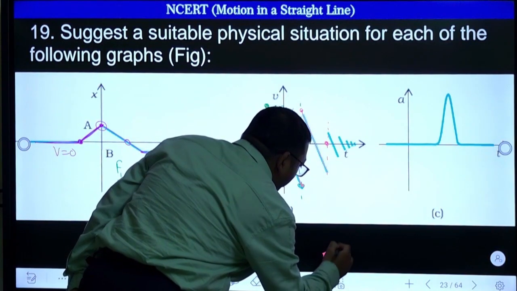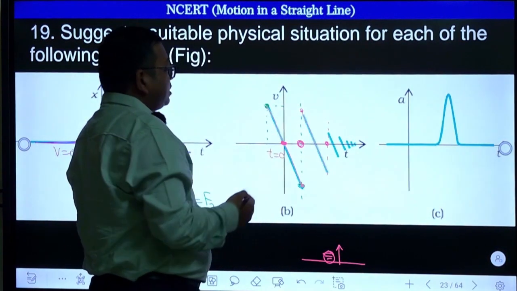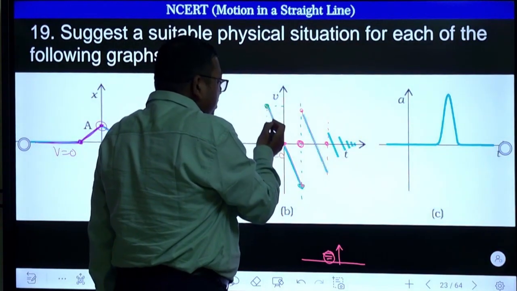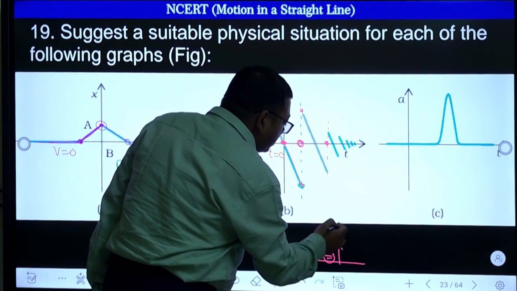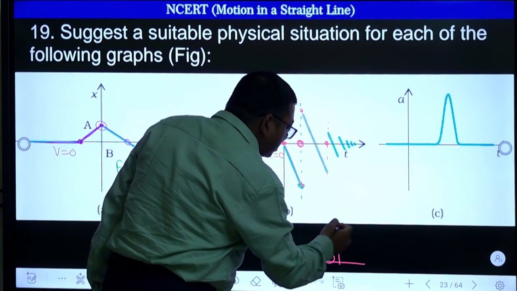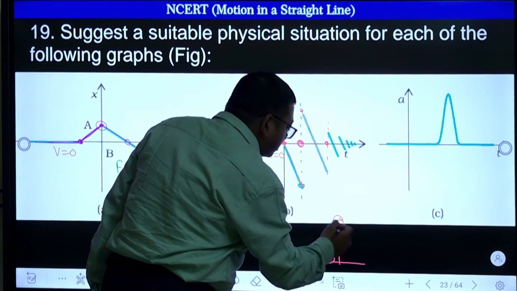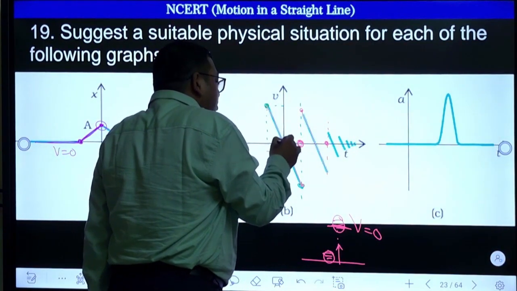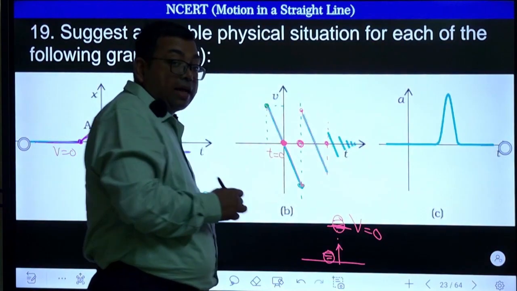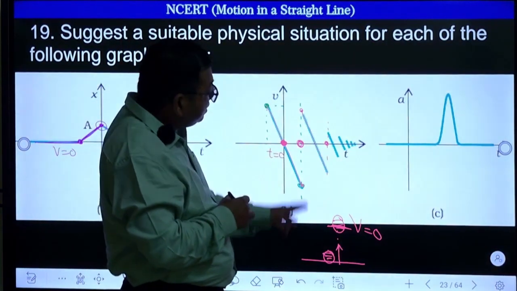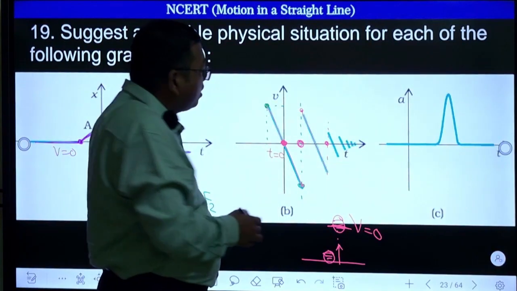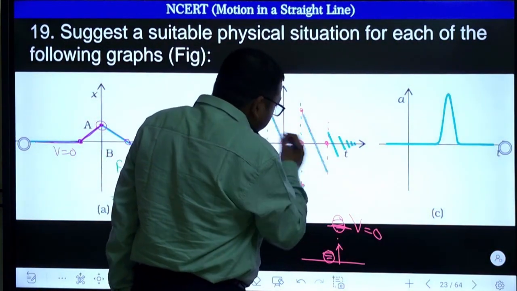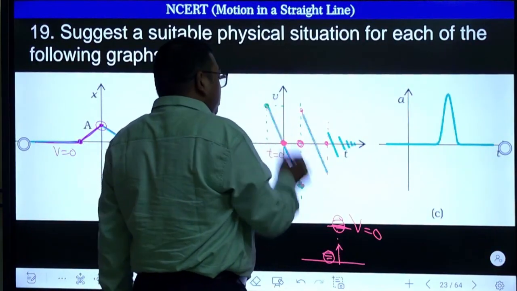If the body is thrown like this, the upward velocity is positive, but now it is decreasing. So when is the velocity zero? When it reaches maximum height. When it reaches maximum height, only at that place is the velocity zero. So this point, time zero, where the velocity is zero, is where it has reached the maximum height. Okay, then after that what happens? Again the same graph, it will be coming down, right, like this.